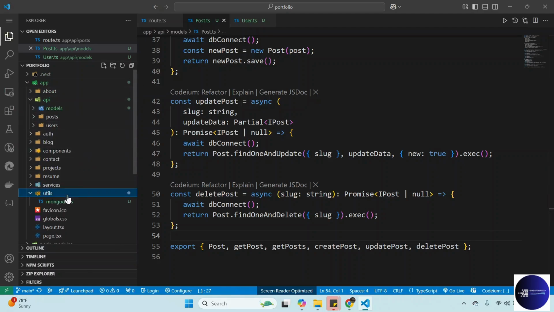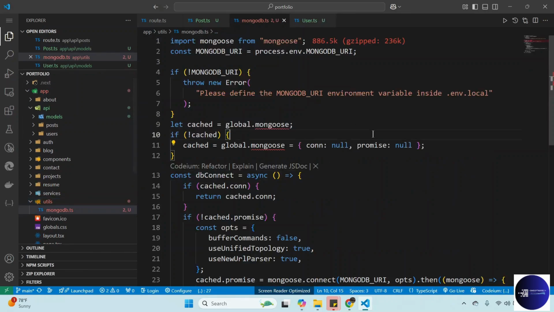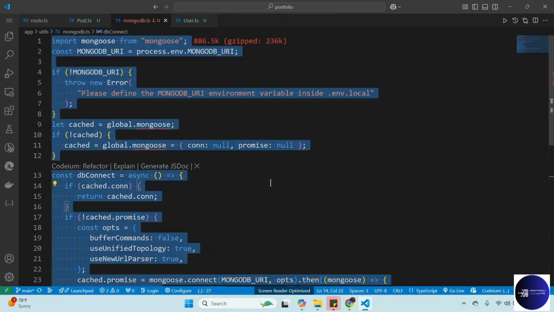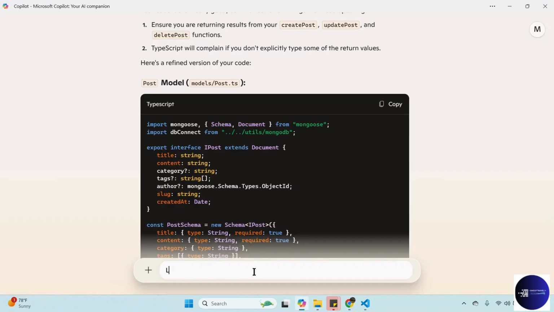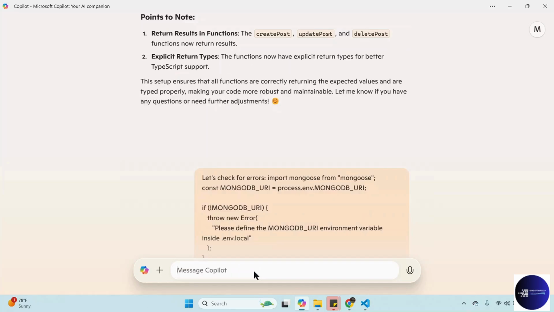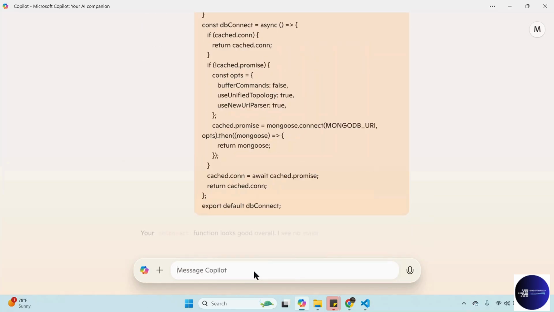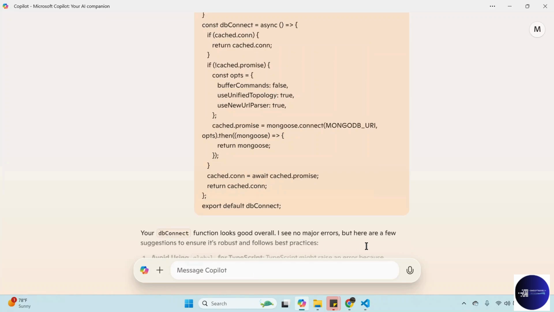Where's our connection? So this is our connection. We don't really have errors here, but you can give it to AI to check for errors. Let's give it to Copilot and check for errors. This will help us speed up. We don't have to spend the time debugging issues, so AI can help us find out where we are missing something.